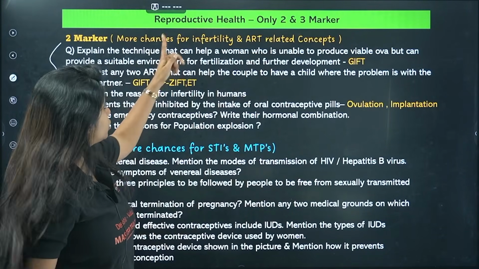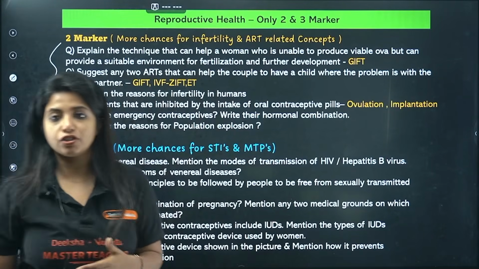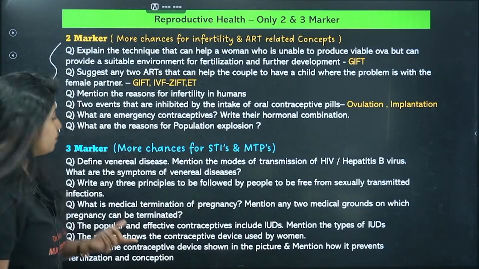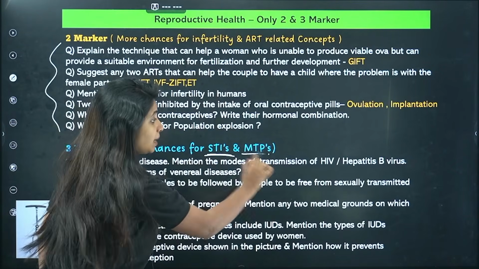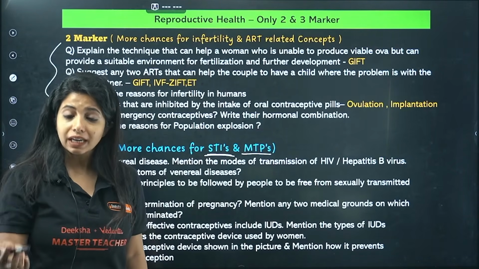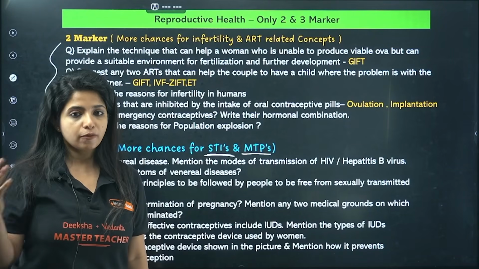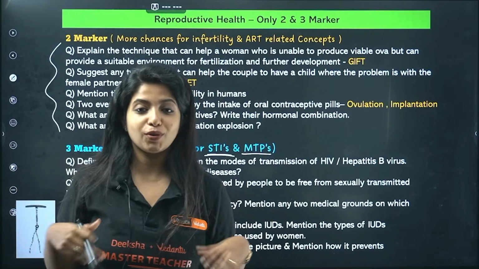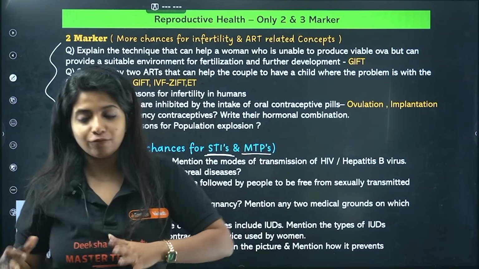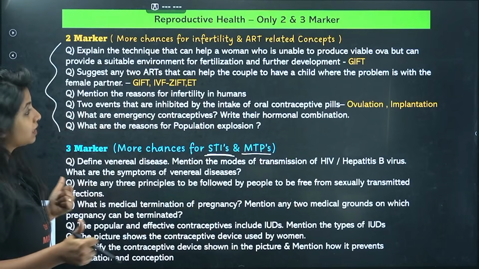2 marker, more chances for infertility and ART, that is assisted reproductive technology related questions could be coming in. In 3 marker, more chances for STIs, sexually transmitted infections, and MTPs. STIs are also known as venereal diseases, so yes, please know about that also. MTP is medical termination of pregnancy. When was it legalized? When is it not legalized? So you should know about all these things. When is it safe? When is it not safe? Please know, please go in depth. Okay? I hope that's clear.